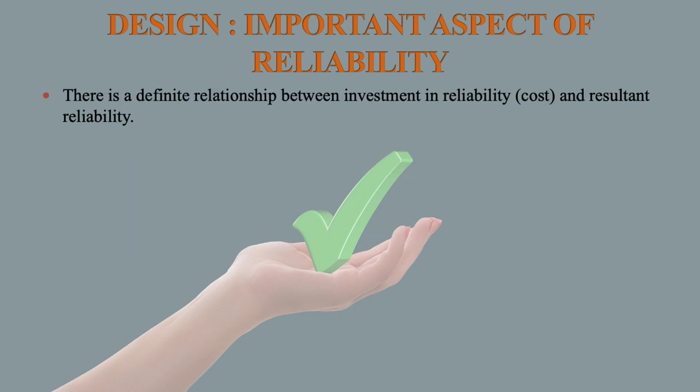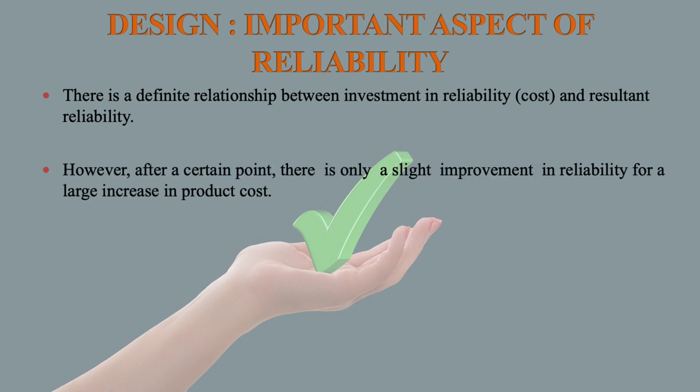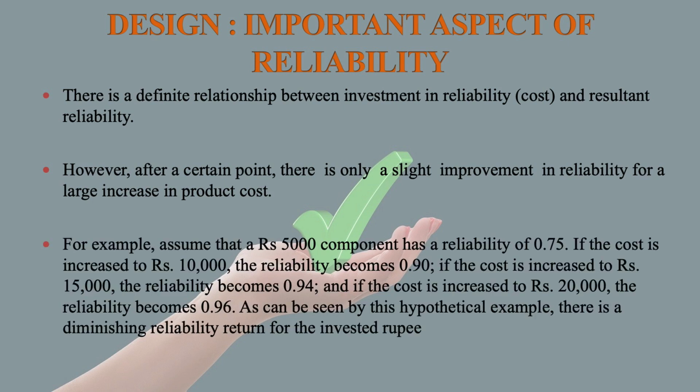There is a definite relationship between investment in reliability and resultant reliability. However, after a certain point, there is only a slight improvement in reliability for a large increase in product cost. For example, assume that a rupees 5,000 component has a reliability of 0.75.